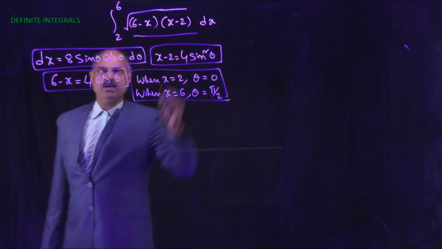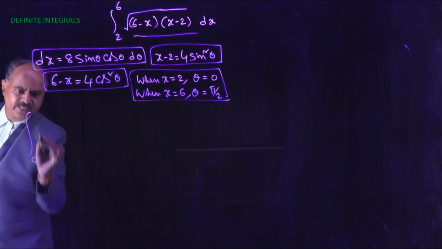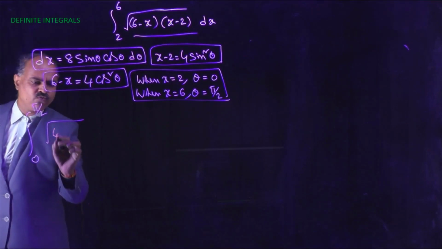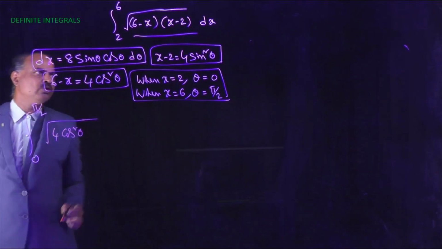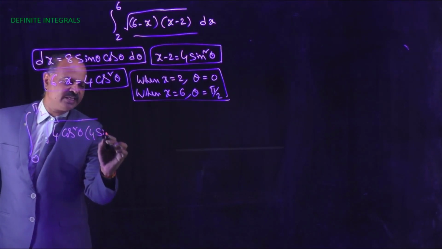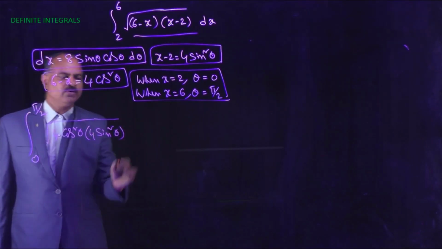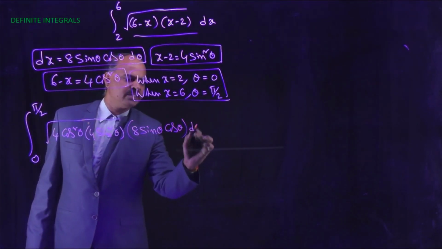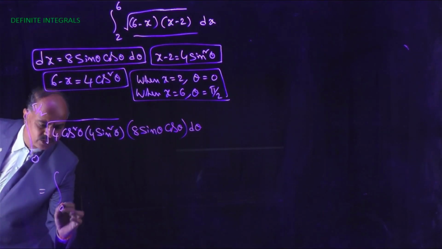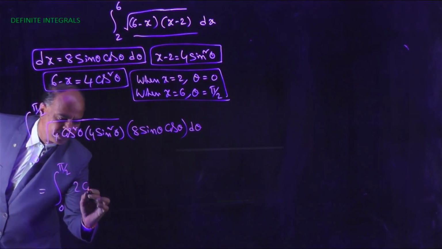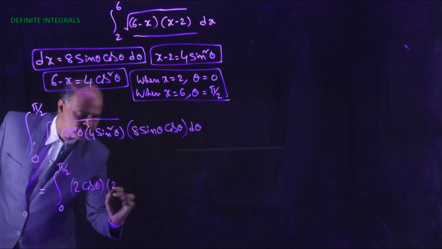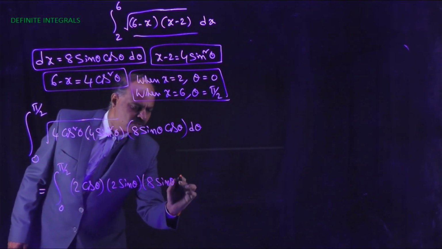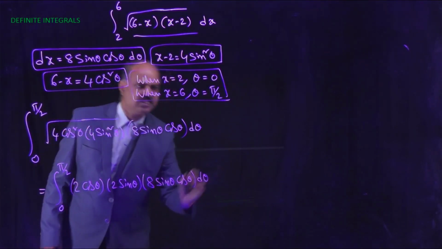Now, the given integral becomes integral 0 to pi by 2, square root of 6 minus x, equal to 4 cos square theta, into x minus 2 equal to 4 sin square theta, into dx equal to 8 sin theta cos theta d theta. Now this is equals to integral 0 to pi by 2, 2 cos theta into 2 sin theta into 8 sin theta cos theta d theta.